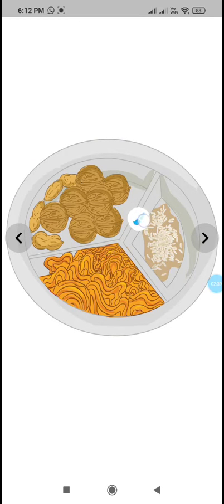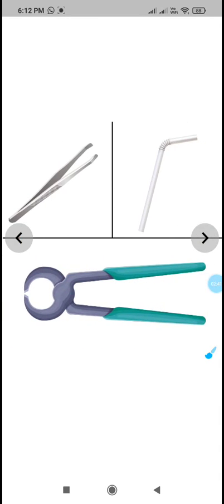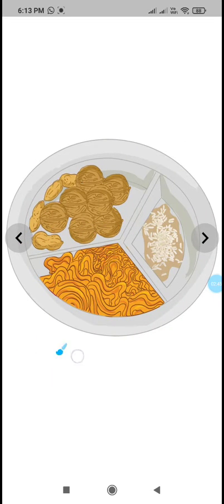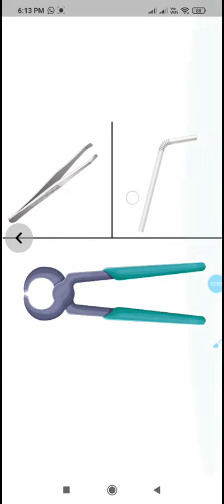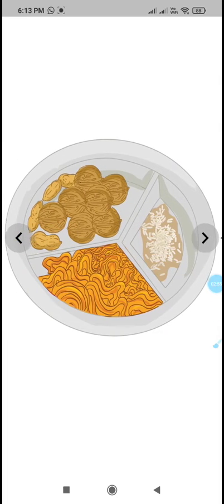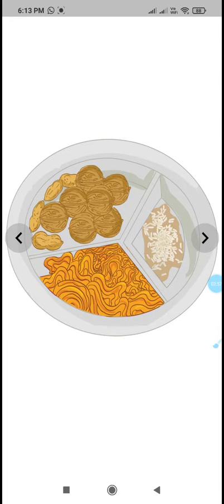Not at all possible. By using a nutcracker, we can break these nuts and eat. And is it possible to eat the noodles using a straw-like tool? Not at all. Then plucker is suitable for eating these noodles.